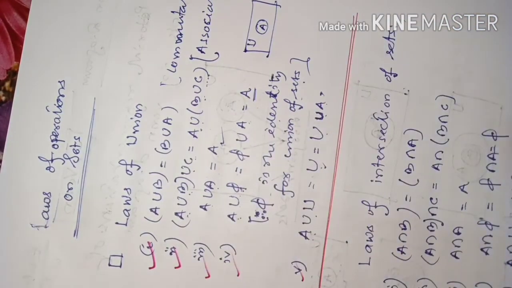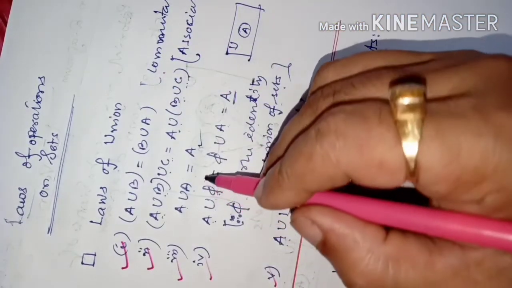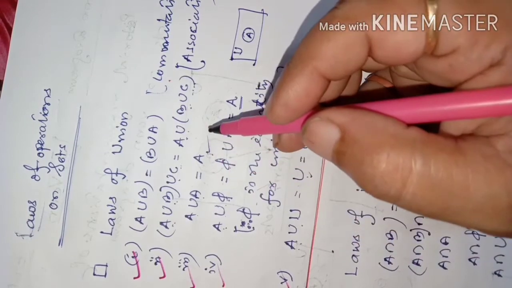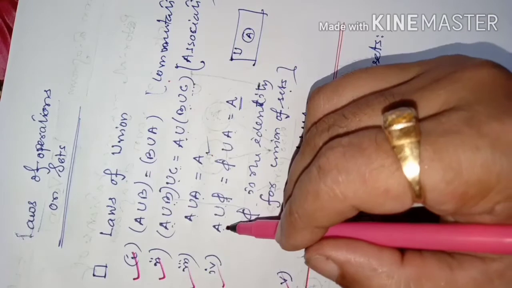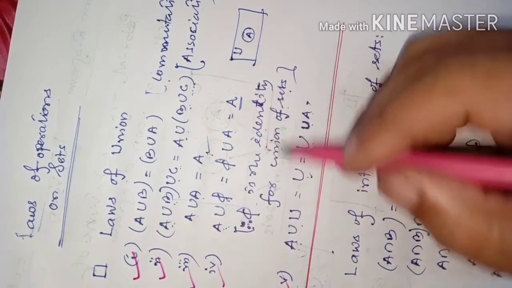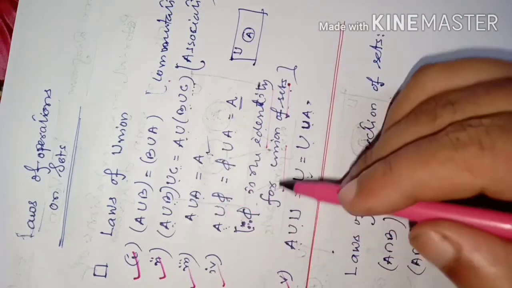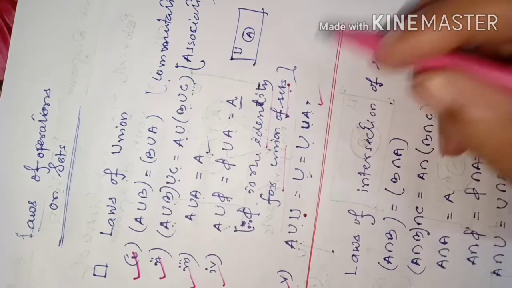Five laws of union. So one is commutative, next associative, then identity, then next is union with phi. Phi is the identity for union of sets. No? So then A union universal set is shown.